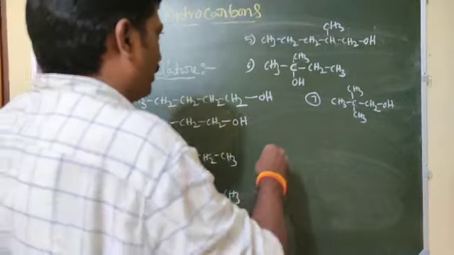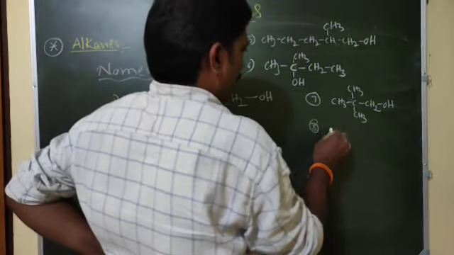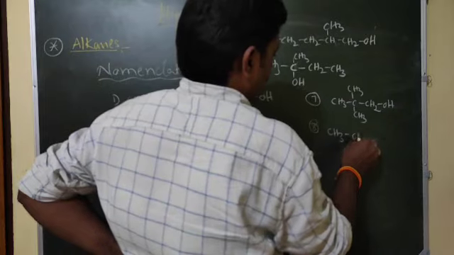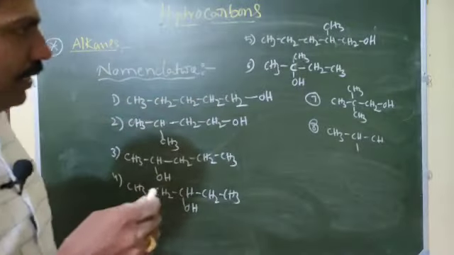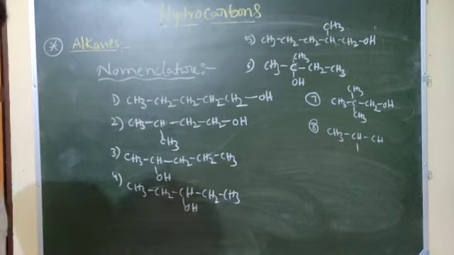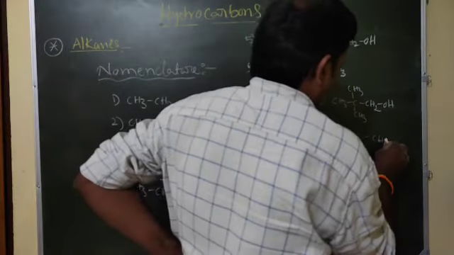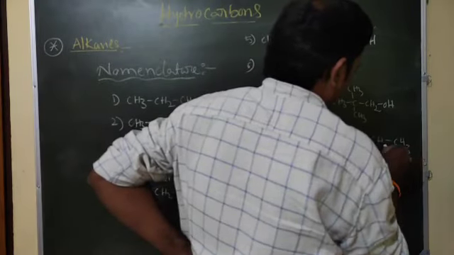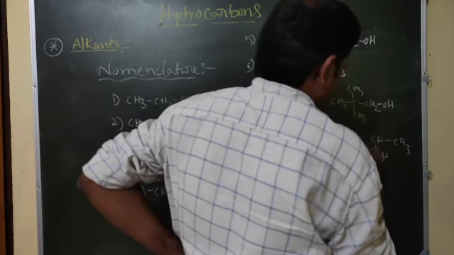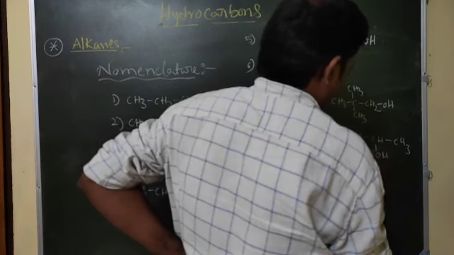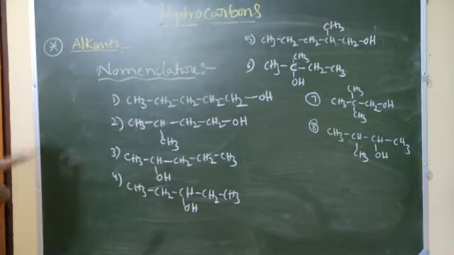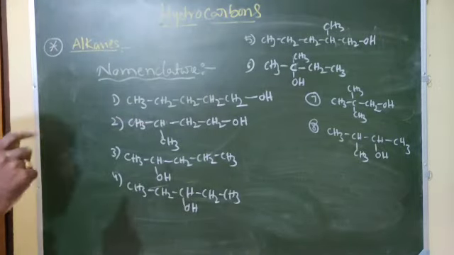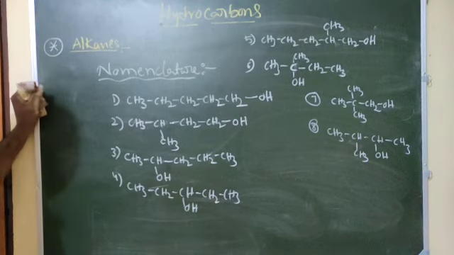Next, the eighth one: CH3, middle carbon, second carbon, here one OH, here CH3. Okay, this is a type with only one structure. It has 8 different compounds that I wrote now.